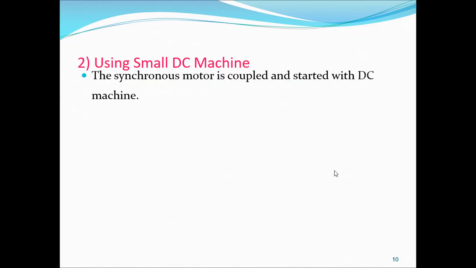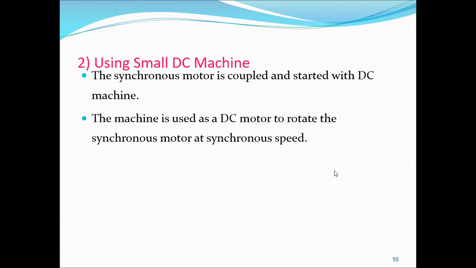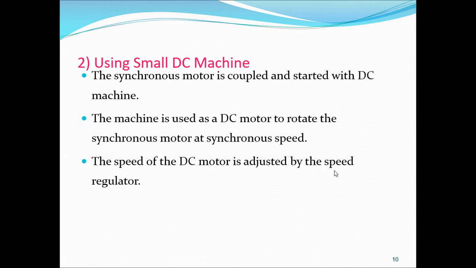So the next method is by using a small DC machine. In this case, what we have to do? First, the synchronous motor is coupled and started with the DC machine. So the machine is used as a DC motor to rotate the synchronous motor at a synchronous speed.